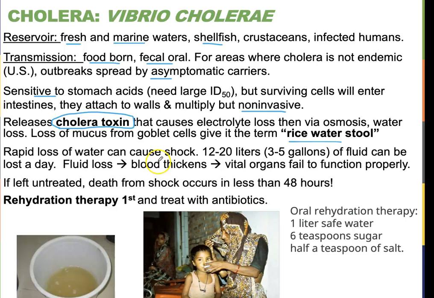This mechanism to lose water, where you have this osmotic draw out of your intestines, is very nasty. It causes very rapid loss of water, which can lead to shock. We've talked about shock before. Shock is a very sudden drop of blood pressure from the loss of fluids. It can also be from the loss of blood, so you can either lose the water component of your blood or the blood itself. In both cases, you're going to have very low blood pressure. The blood's going to have a lot of trouble reaching your vital organs, and you can die from shock.